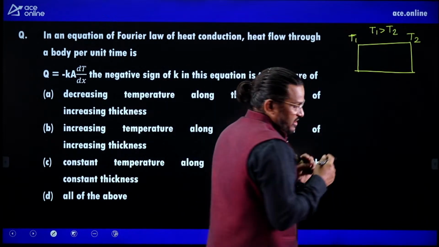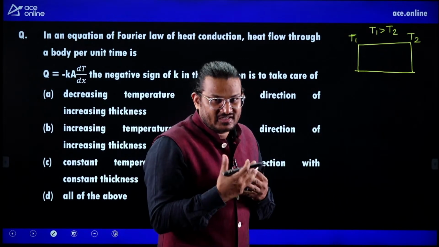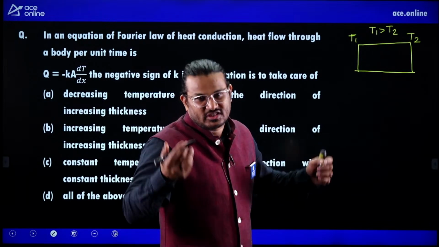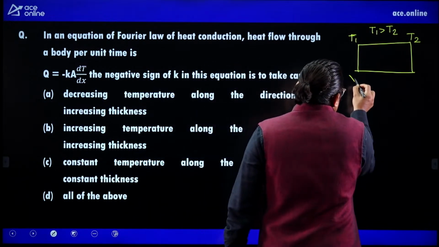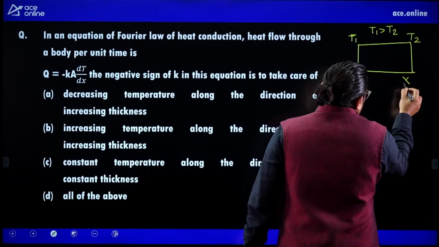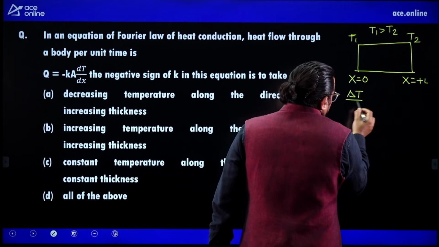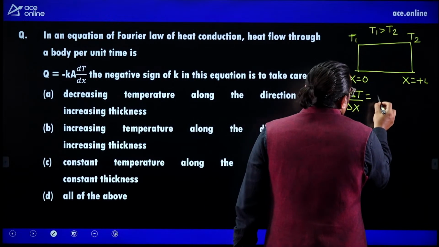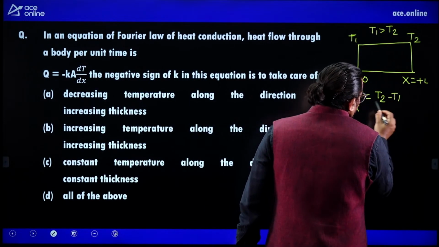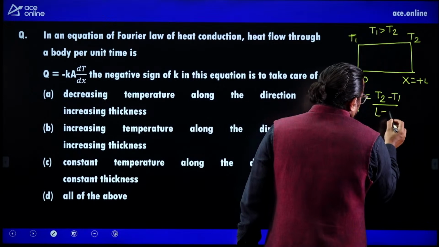Now always remember, we have a basic practice: we measure the thickness always as positive. So we say this is x = 0, this is x = +L. So what is the change in temperature by change in thickness? This will be T2 minus T1 over L minus 0.